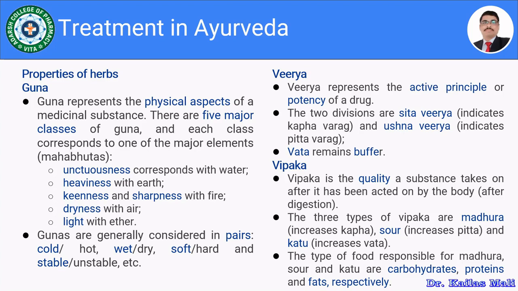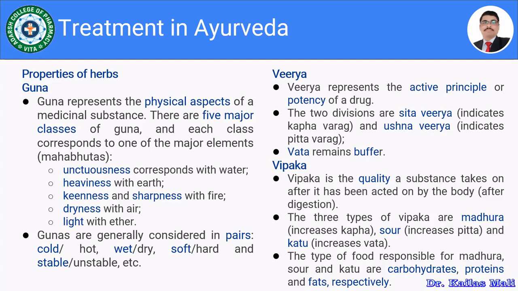So in the case of virya, there are two divisions being considered. That is, sita virya indicates the kapha varga, and ushna virya indicates the pitta varga, and vata acts as a buffer. So this is about the virya.